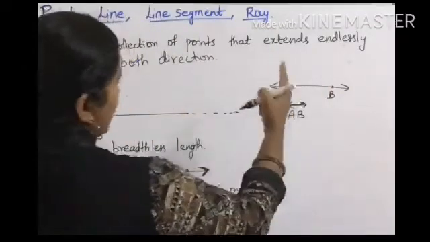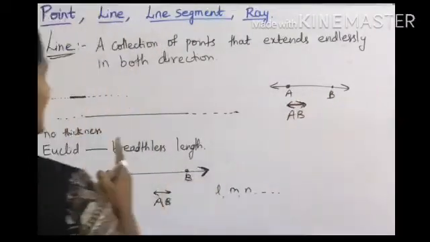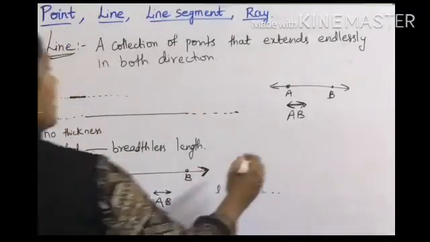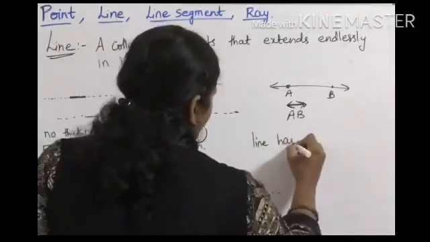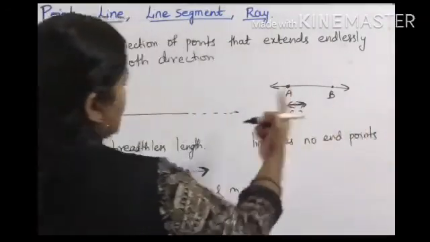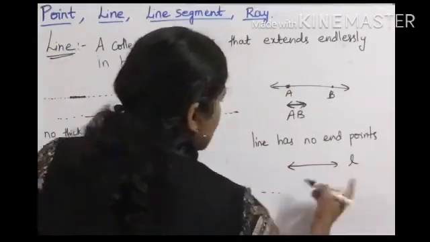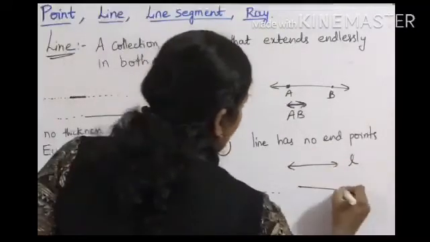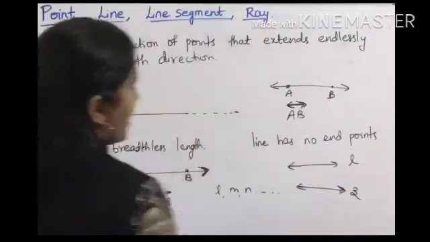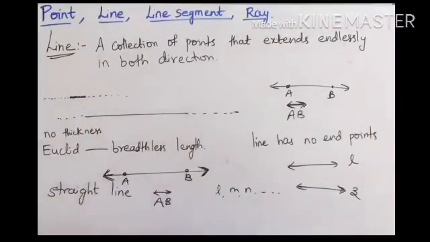This arrow mark indicates that it is extending. So compulsory for a line, 2 arrow marks will be there because a line has no end points. That you have to keep in mind, okay. It is represented either with A and B or simply we can name the line with single letters, line l, line z. But when you are representing a line with a single letter, you should always use a small letter. When you represent a line with capital letters, compulsorily you have to use two capital letters.